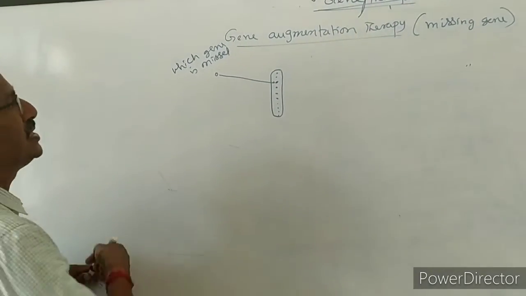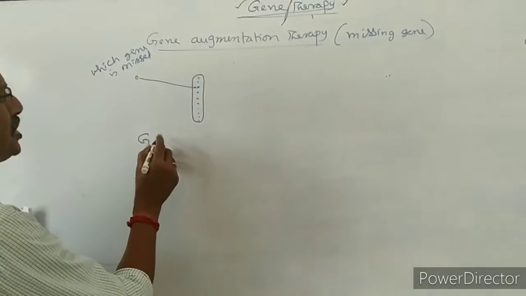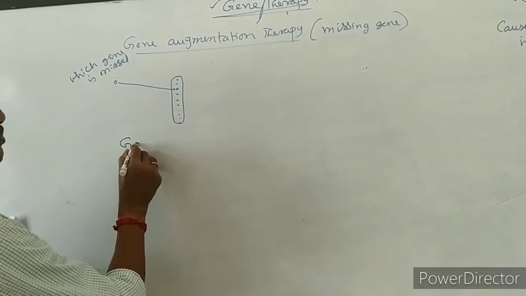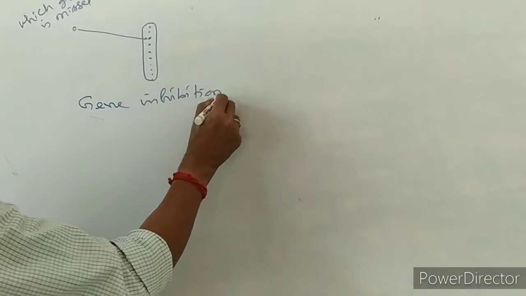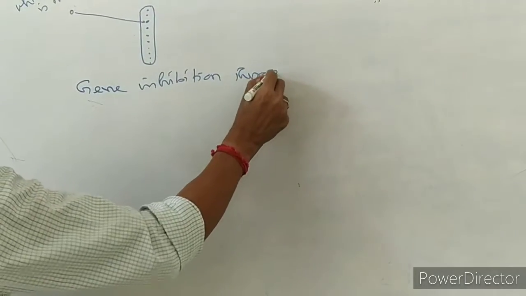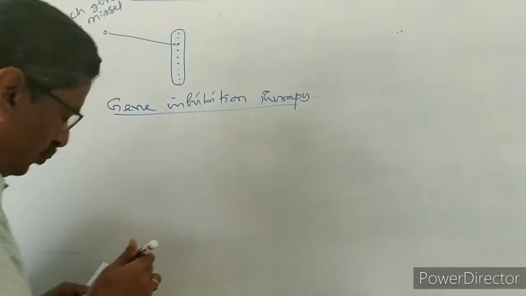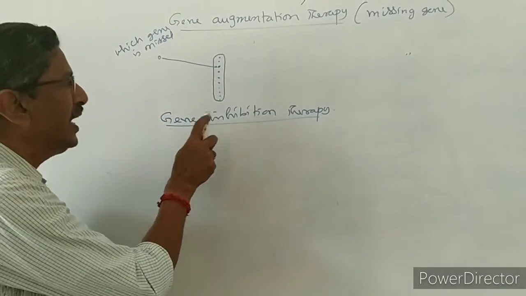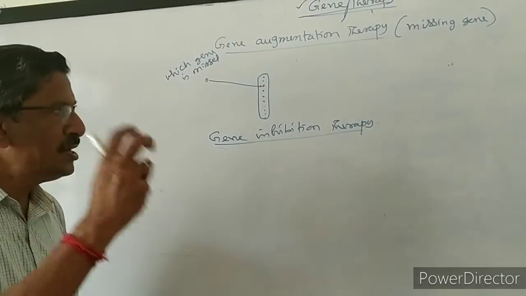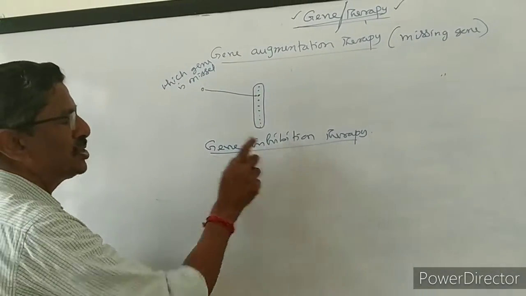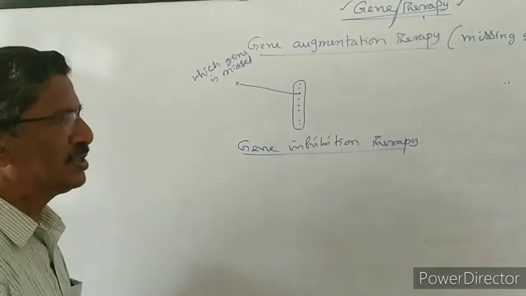The second one is gene inhibition therapy. That is a treatment therapy. Before I take this gene inhibition, you have to know the meaning of inhibition: suppressing, preventing, or suppression. That is called inhibition.